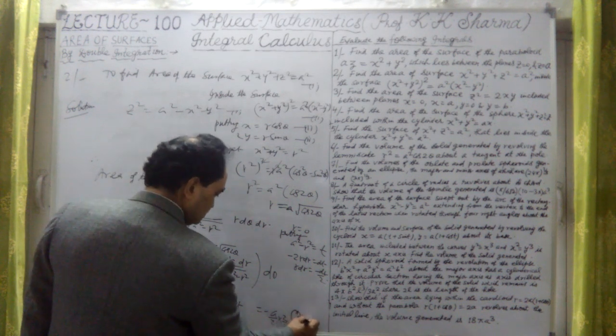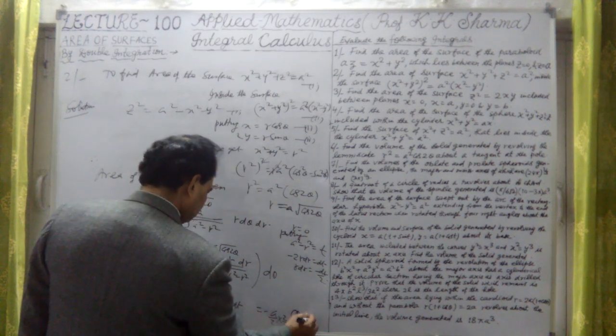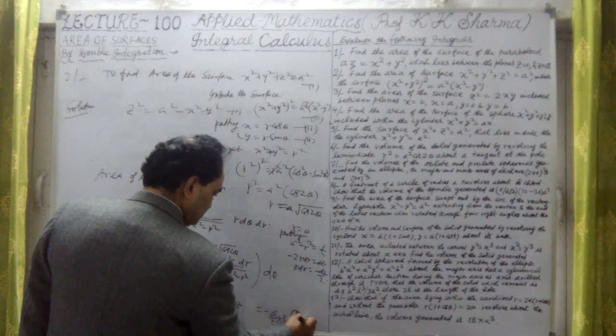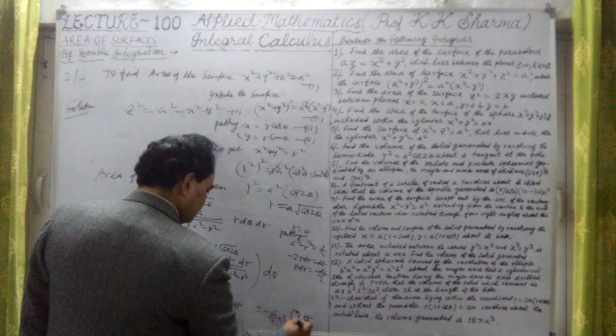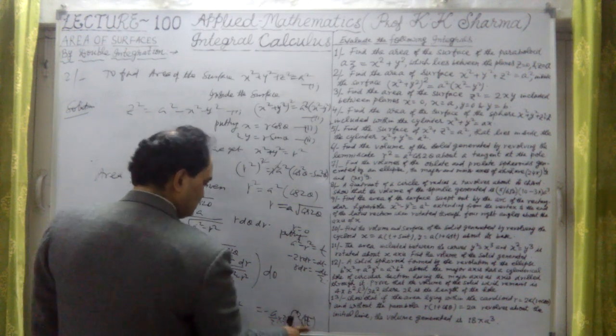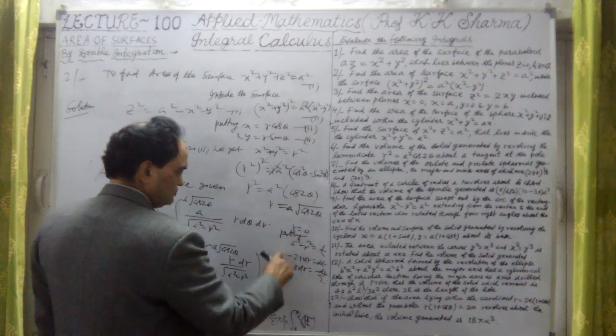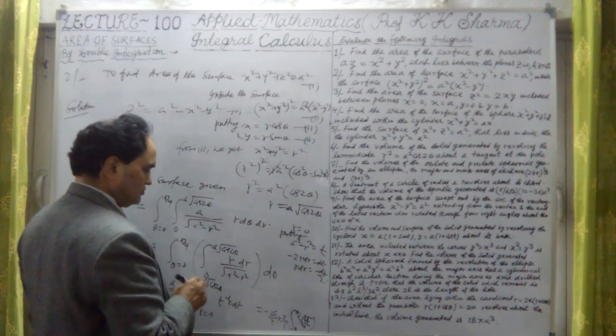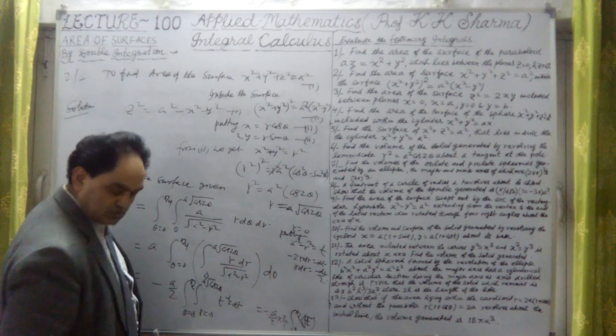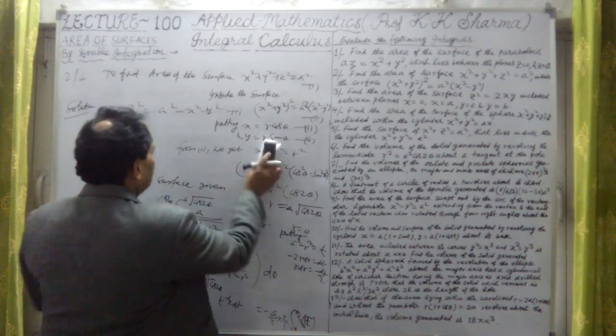Now this is t raised to the power half, positive half, that means under root t only. This is the integration. After that we have to put the value of t. Under root t means under root of a square minus r square. Then the limits are substituted. Let me write here.